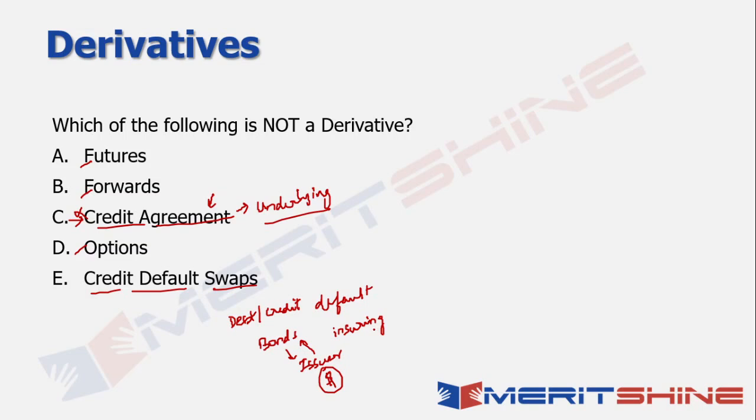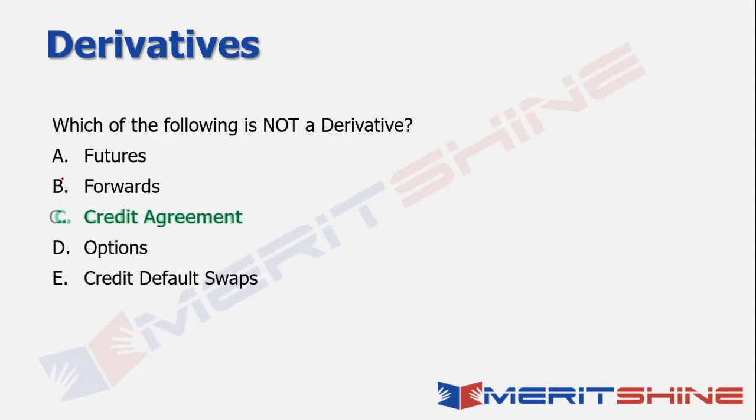So this is a very structured kind of derivative instrument, and one of the types of swaps that are there, right? So this is also a type of derivative instrument, and credit agreement is the one which is not, right? So that brings us to the answer, which is credit agreement in this case.